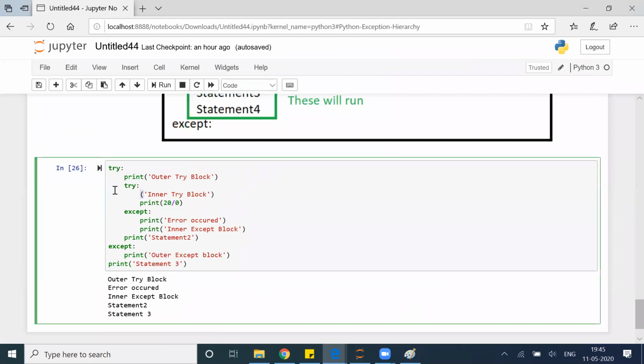Inner try block is nothing but this try. This is my outer try block. So basically, I have written a try in the outer, then I have given another inner try, a try inside a try. So I gave the name as outer try block. This is inner try block.